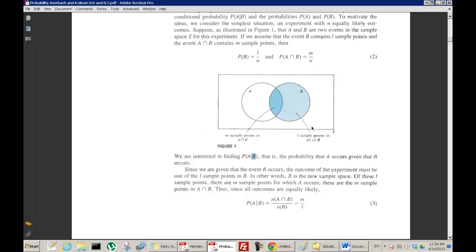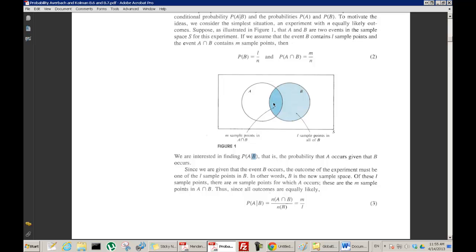It's only B. Now, not all of A can occur. If there's some point of A out here, this can't occur. The only part of A that can occur is the part of A that's in B, because we already know that B has happened. So we're limited to B. We have the reduced sample space of B.